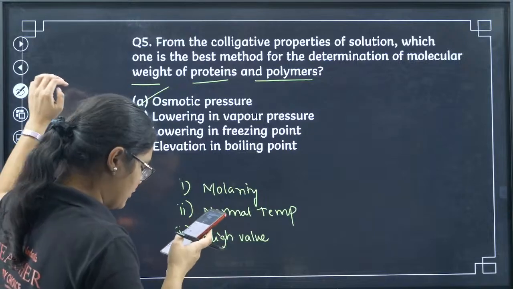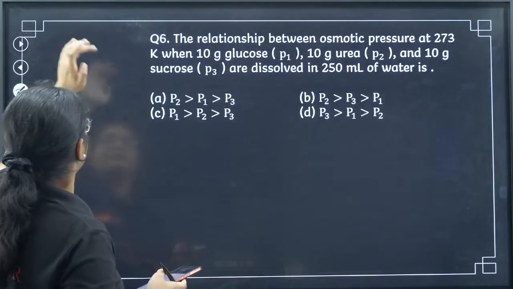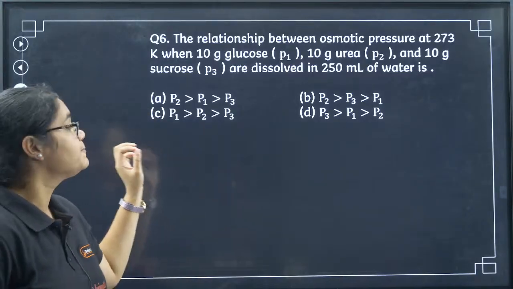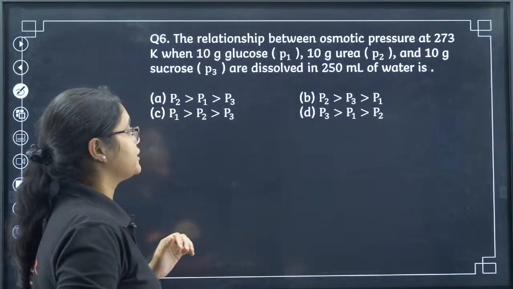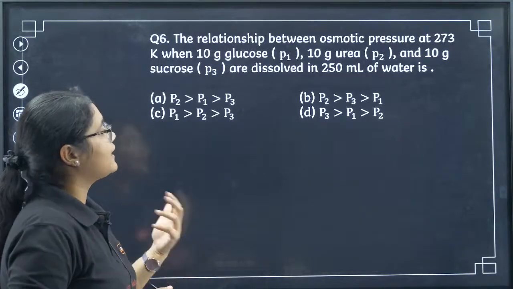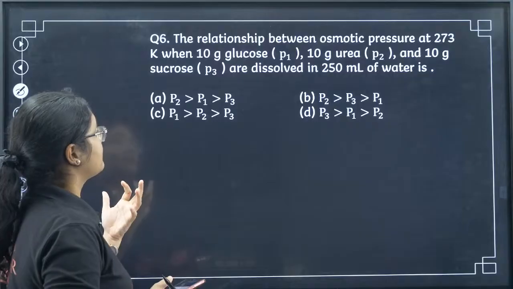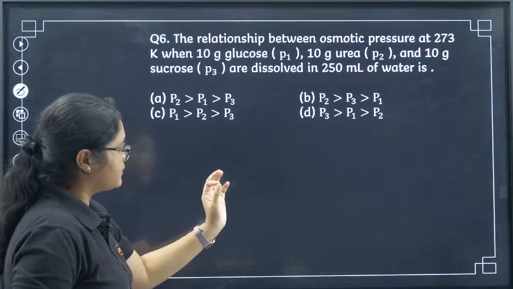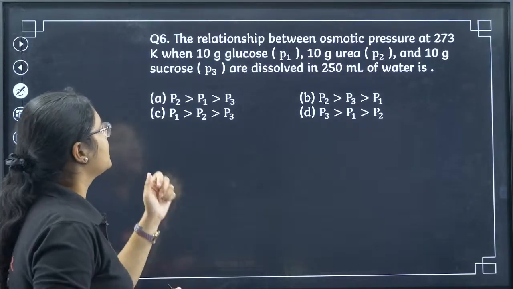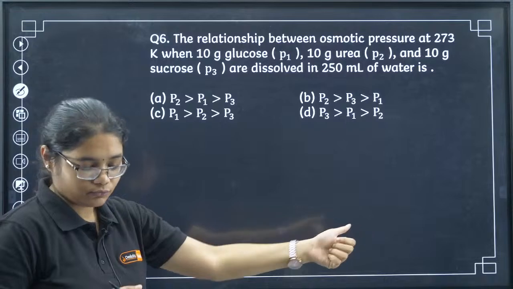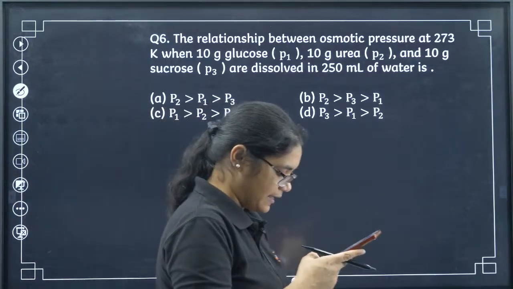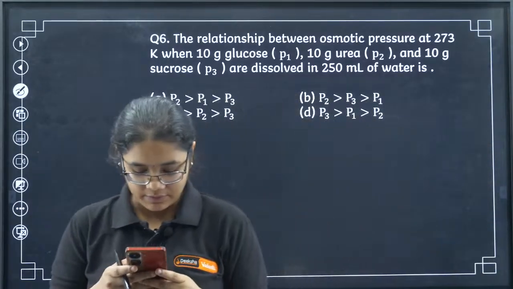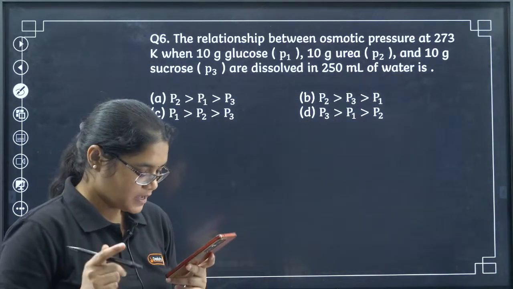Okay, fine. Now let's go to question number 6. Yes, very good, you have given the correct answer. Question number 6 is an important question. The relationship between the osmotic pressure at 273 Kelvin when 10 gram of glucose, 10 gram of urea and 10 gram of sucrose are dissolved in 250 ml of water is: P2 greater than P1 greater than P3, P2 greater than P3 greater than P1, P1, P2, P3, or P3, P1, P2. Please think about this question for a minute and then answer. This is a very tricky question, so take some time.